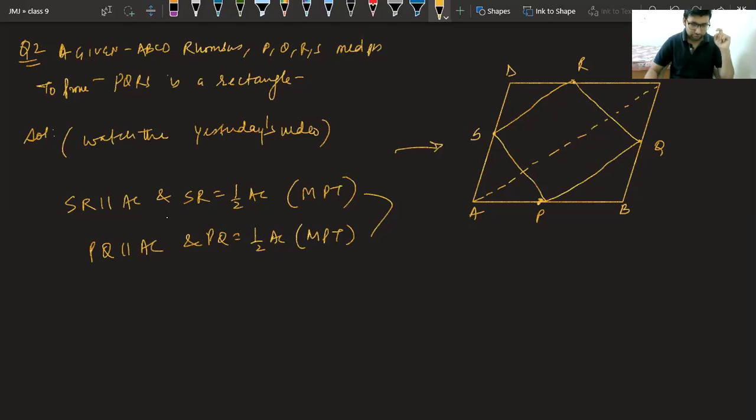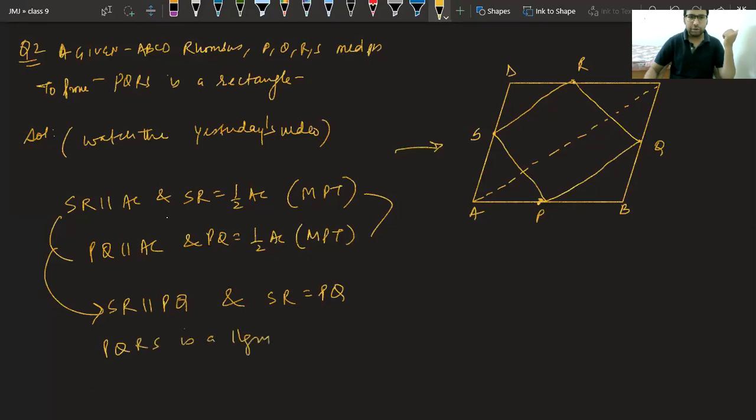From these two equations, we can say, how many minutes is the video? I guess it is of 28 minutes, like that. You can watch. Okay. So we have got SR parallel to PQ and SR is equal to PQ. From these two equations, we can say now that PQRS is a parallelogram. Same reason, because one pair of opposite sides is equal as well as parallel.